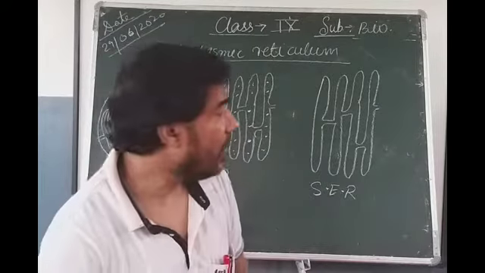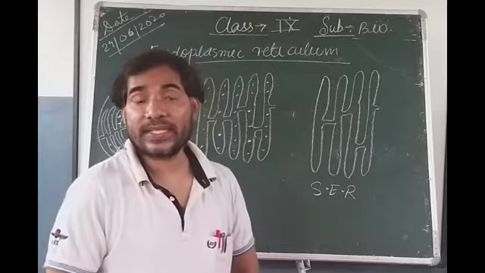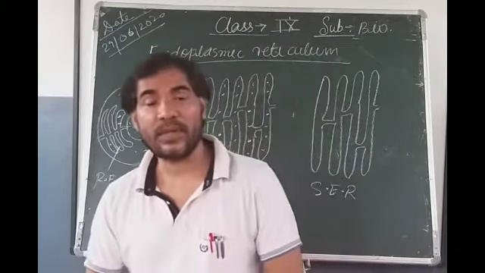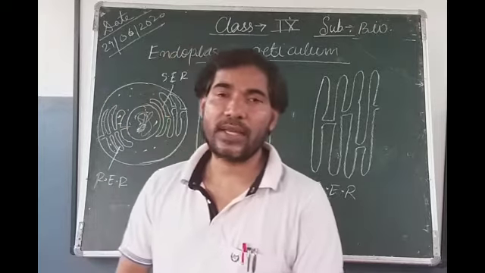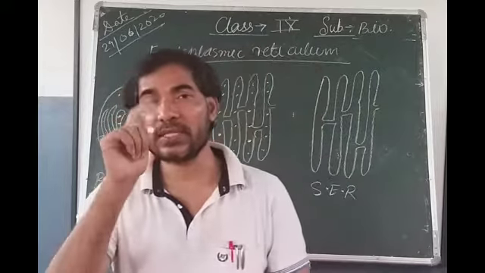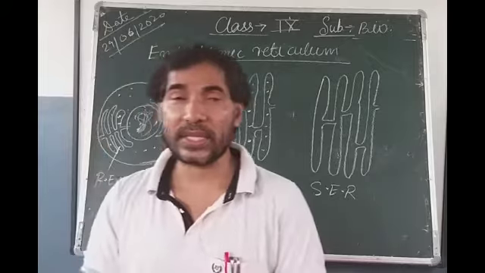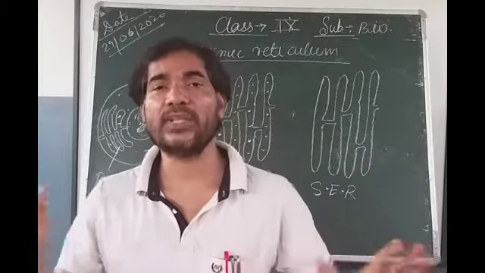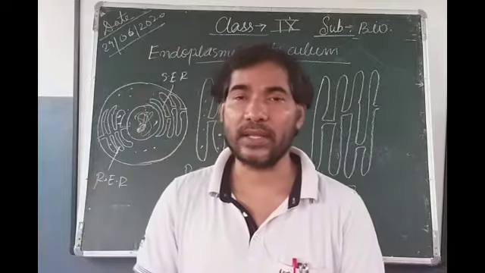Okay. Now we will discuss vacuole. Okay, it is also in your syllabus. I have said that in a plant cell only two things are non-living, in which one is called vacuole and the second is called cell wall, and except these, all are living substances present in the plant cell.